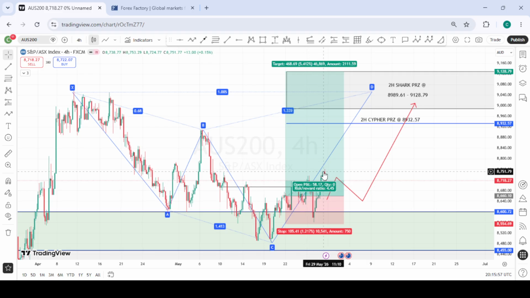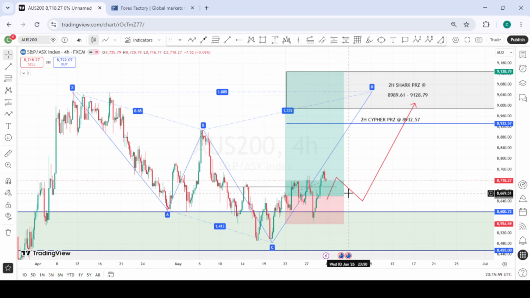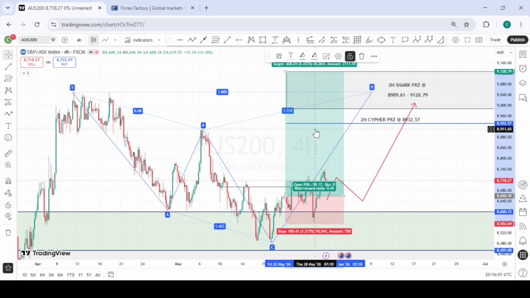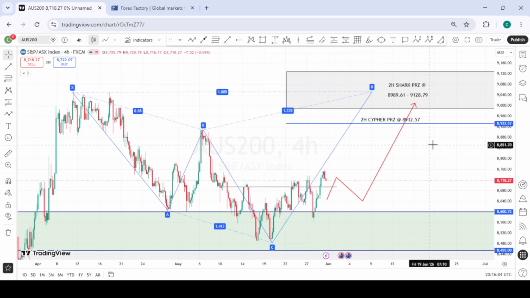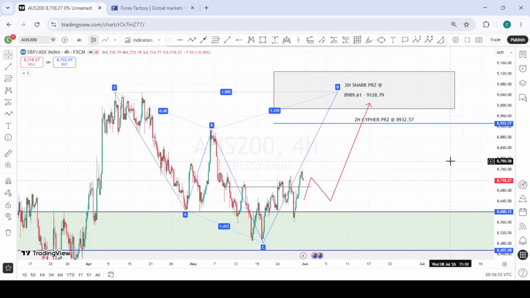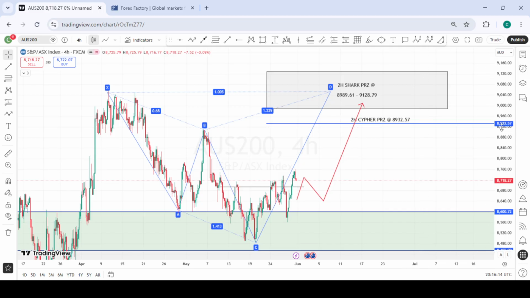What we are waiting for is the possible higher low formation. We'll take this one out and make it clearer. So we are just waiting for the possible pullback to retest this structure point or give us a higher low formation. Then we take our buys from here to the upside. So these are the various targets we have for Australia 200.